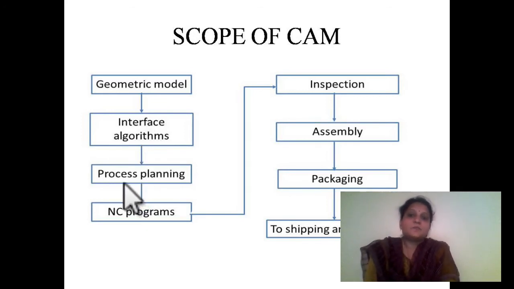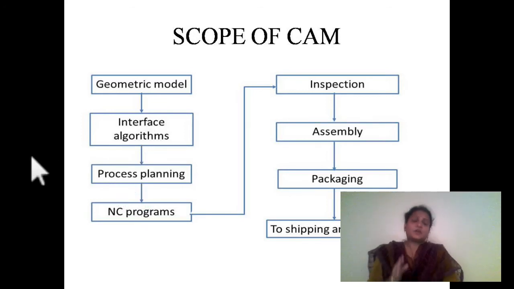Next one is process planning. Here, same thing, we keep it either in IGS or STEP file, and this will be given to the CAM software. Now the CAM software will plan the process. It means what operations should be performed in order to get this component. That process planning will be done by the computer itself.